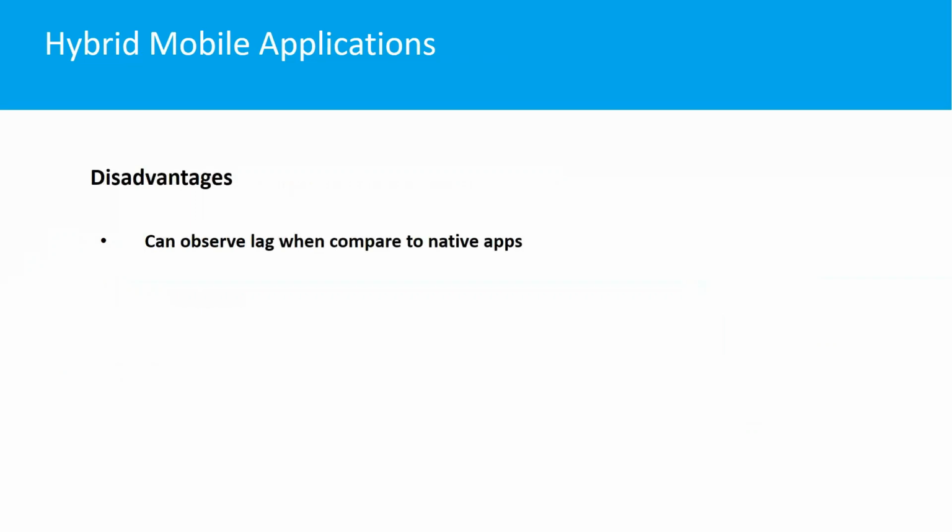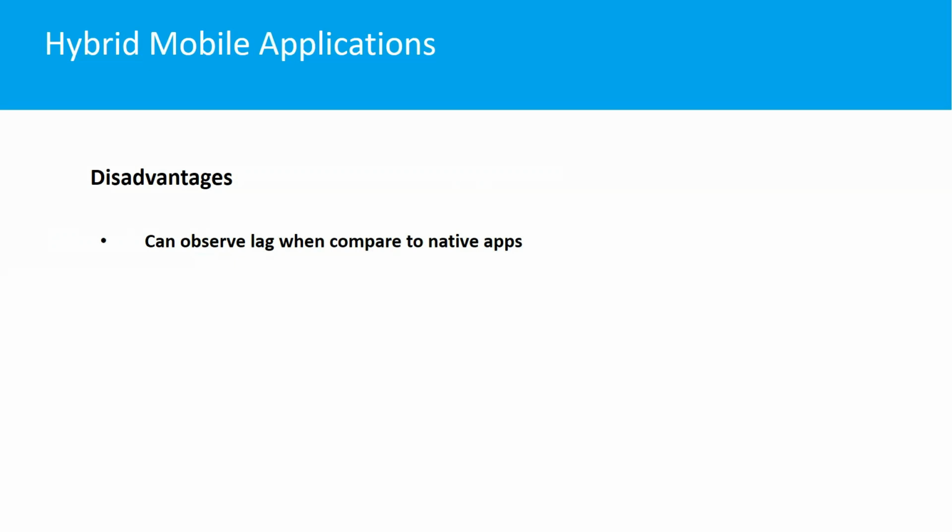The first one is that we can observe a lag when compared with native apps. For example, we create the same application using the native Android environment, and we create the same application using a hybrid app development environment. When we try to execute both in different devices, we can observe a small lag in the hybrid application. It has somewhat less responsiveness.